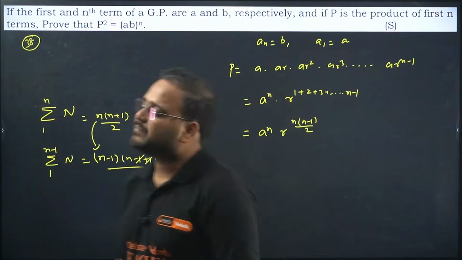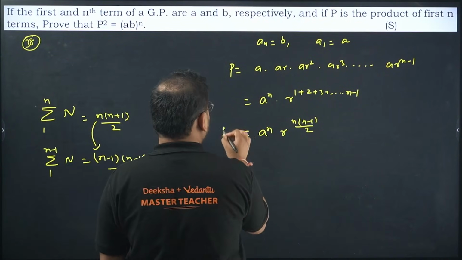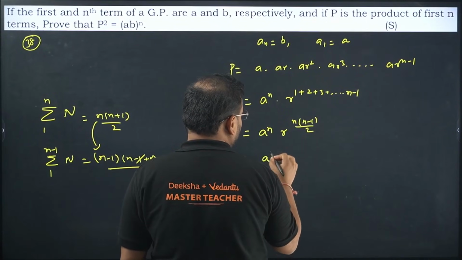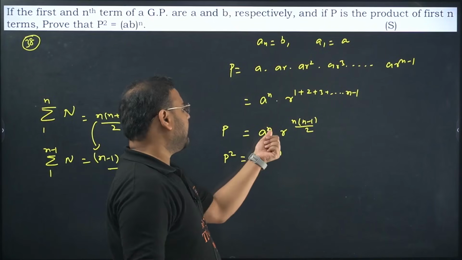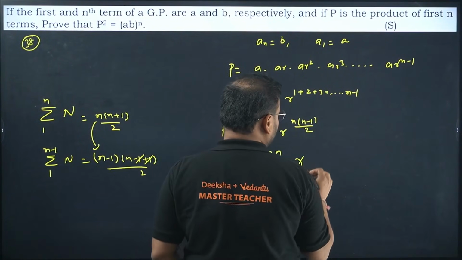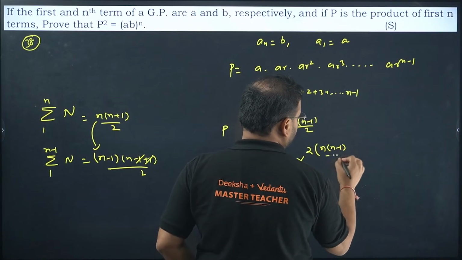Now they're saying P square. This is the value of P. Let's do P square. You get A power 2n, of course, right? A power n squared will come. So A power 2n, and over here R power 2 times n into n minus 1 by 2.